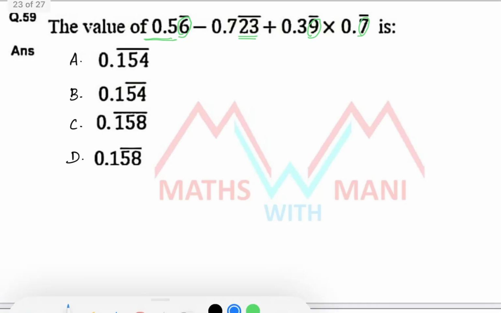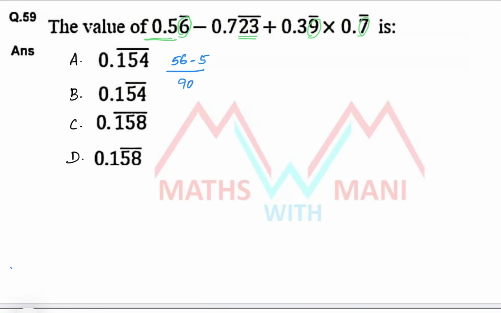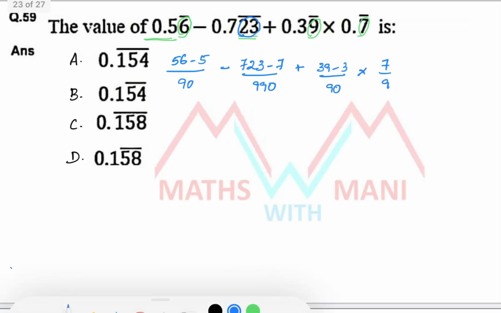It is equal to 56 minus 5 by 90, minus 0.723 bar, that is 723 minus 7 by 990. Here two numbers have bar, that's why 2 9s, plus 0.39 means 39 minus 3 by 90, plus 0.7 bar means 7 by 9. The simplification is very important.